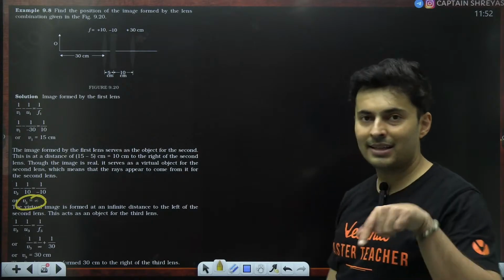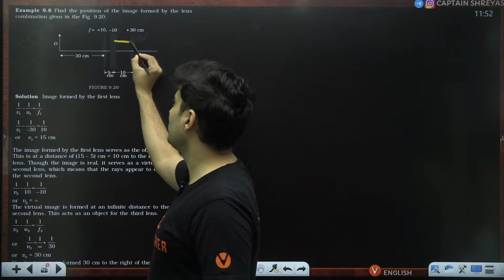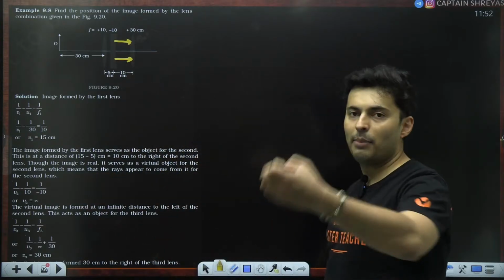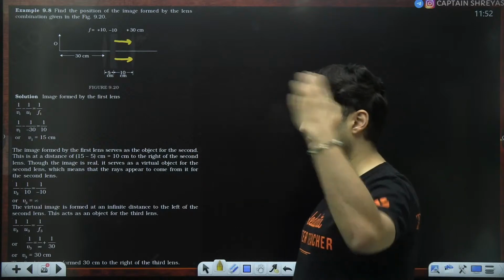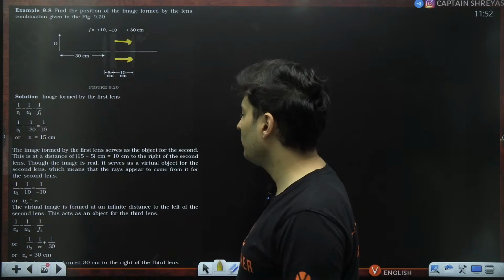Now, the moment the answer comes out as infinity, don't get scared. It just means the rays have become parallel. The image is not formed. Yes, the rays are not meeting. That's why you can say the rays have become parallel.